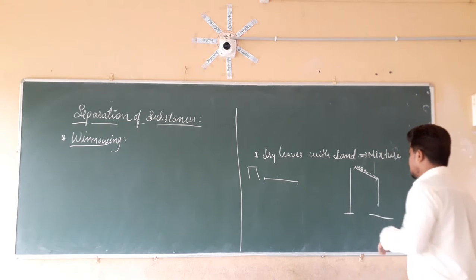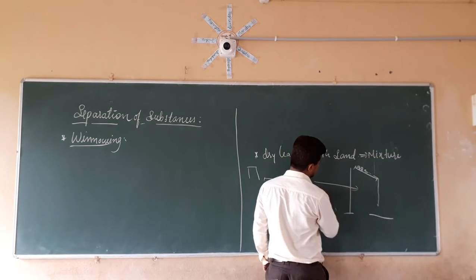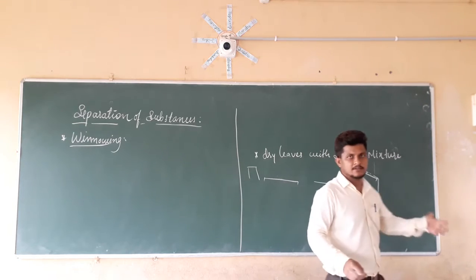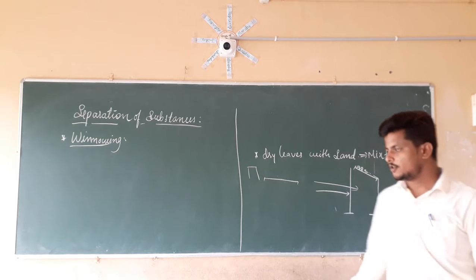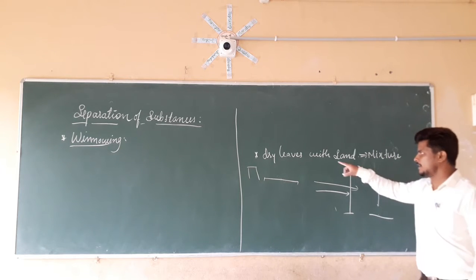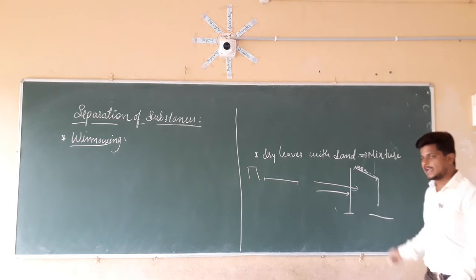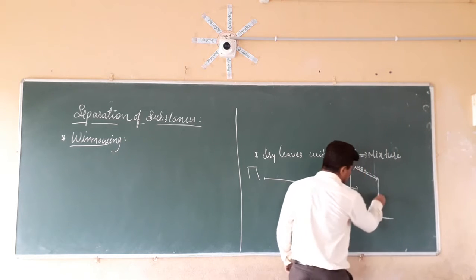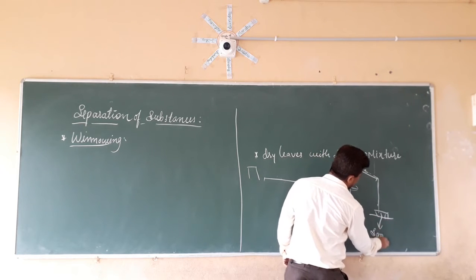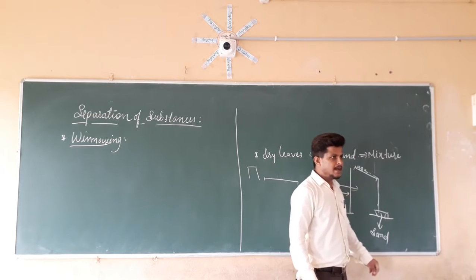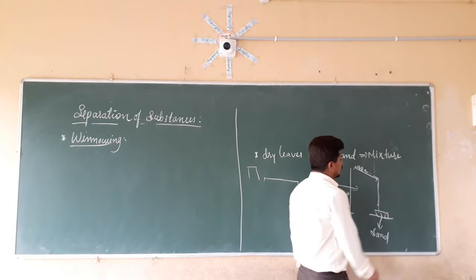So in the open ground there will be the presence of wind, or air. If you see here, the air and wind are continuously blowing. So the mixture which contains dry leaves as well as sand, the heavy particles, sand being a heavy particle, is going to fall and collect here. But the dry leaves which are mixed with the sand are going to blow away.